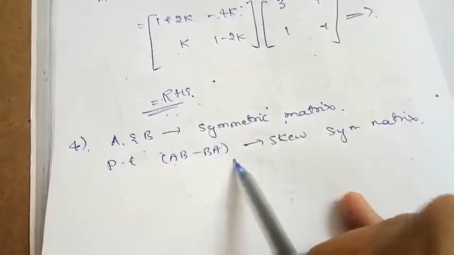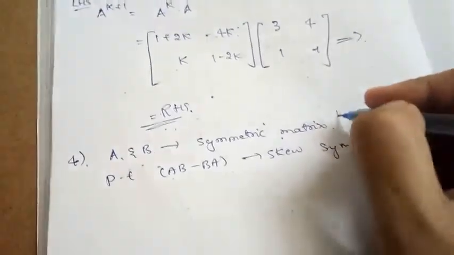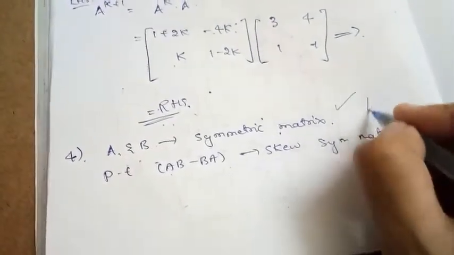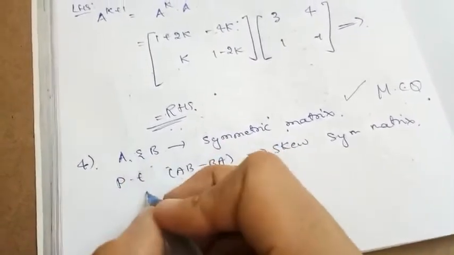The fourth question is, here they have given matrix A and B are symmetric matrices. We need to prove this matrix AB minus BA is a skew symmetric matrix. I hope this was one of the questions in your multiple choice questions in your previous exercise. So what is the given? A and B are symmetric matrices.